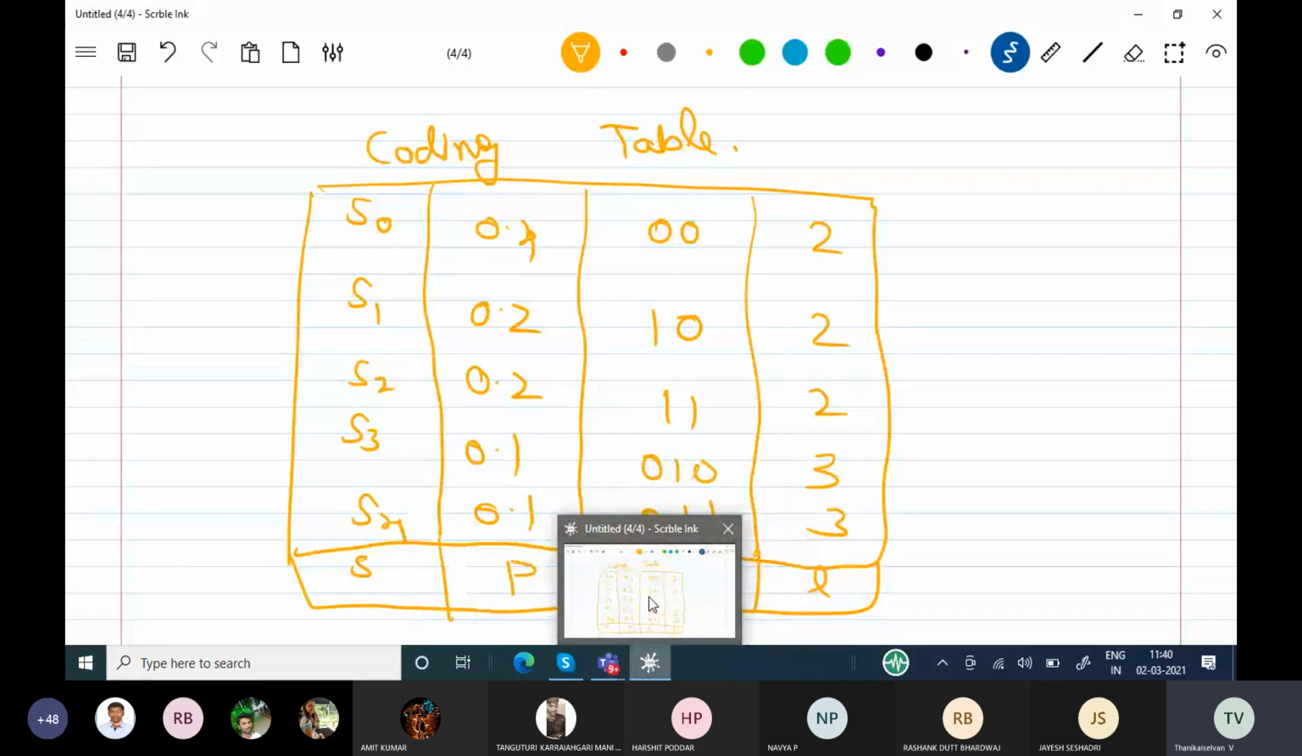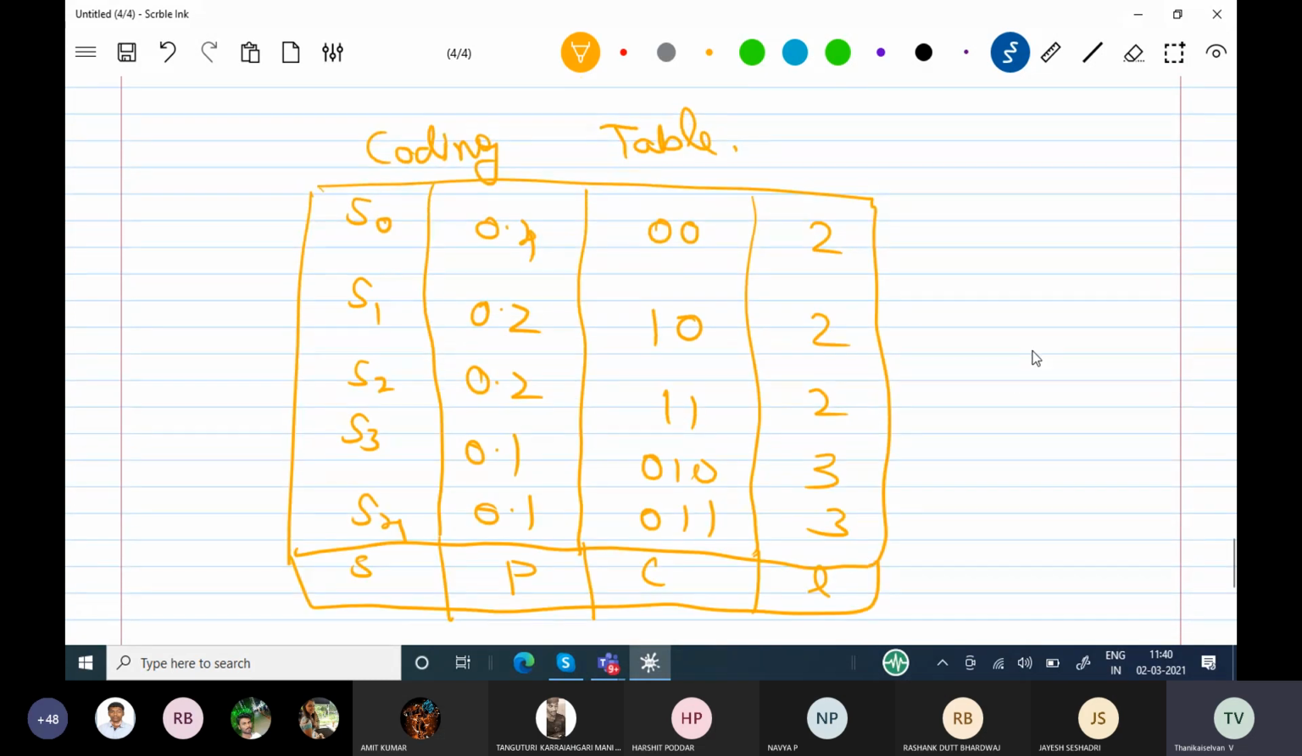Okay, so my process is over. Now what is the usefulness of this code? Suppose, for example, you see it is uniquely decodable. How can we check this? I can take one random output. So you see S0, S1, S3, S4, S1, S0. For example, I have taken this.